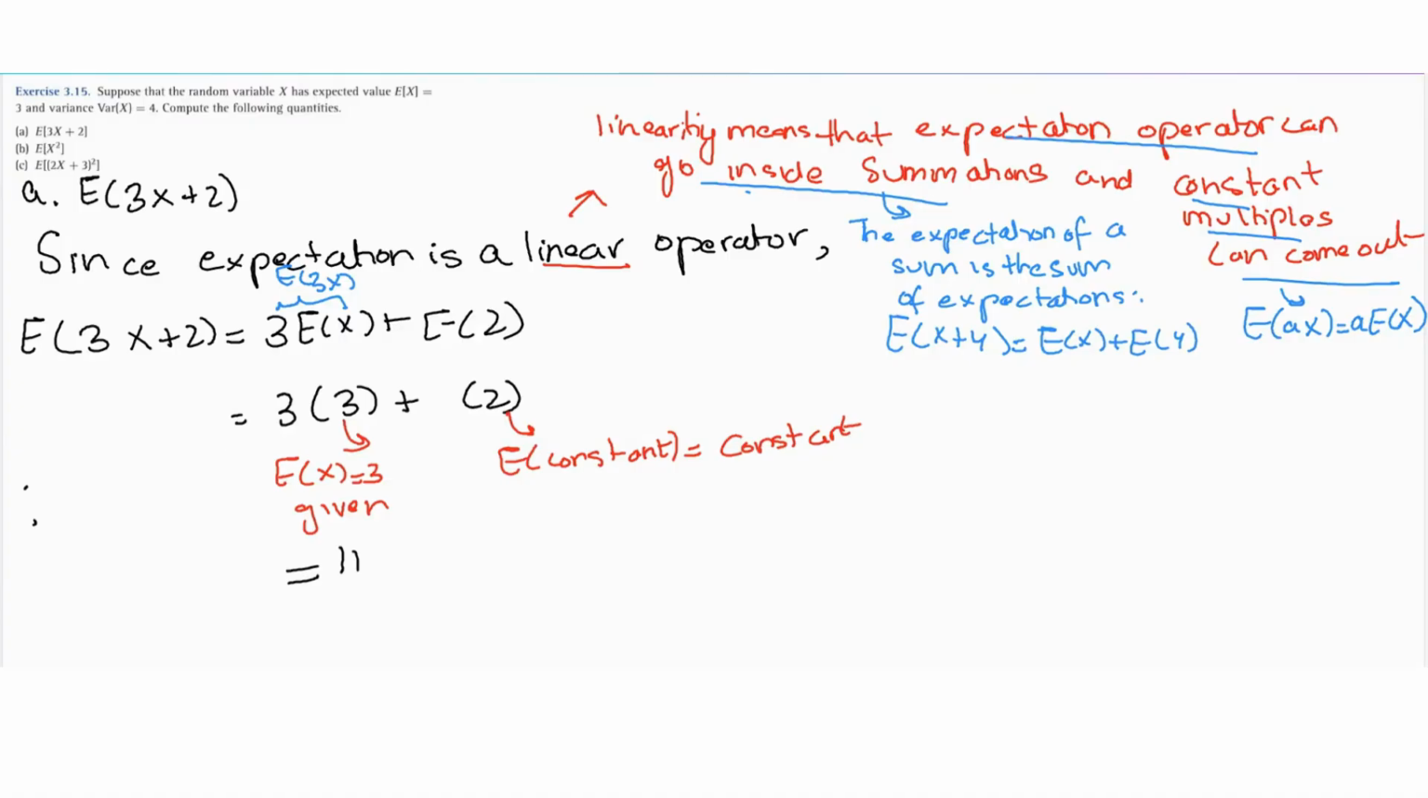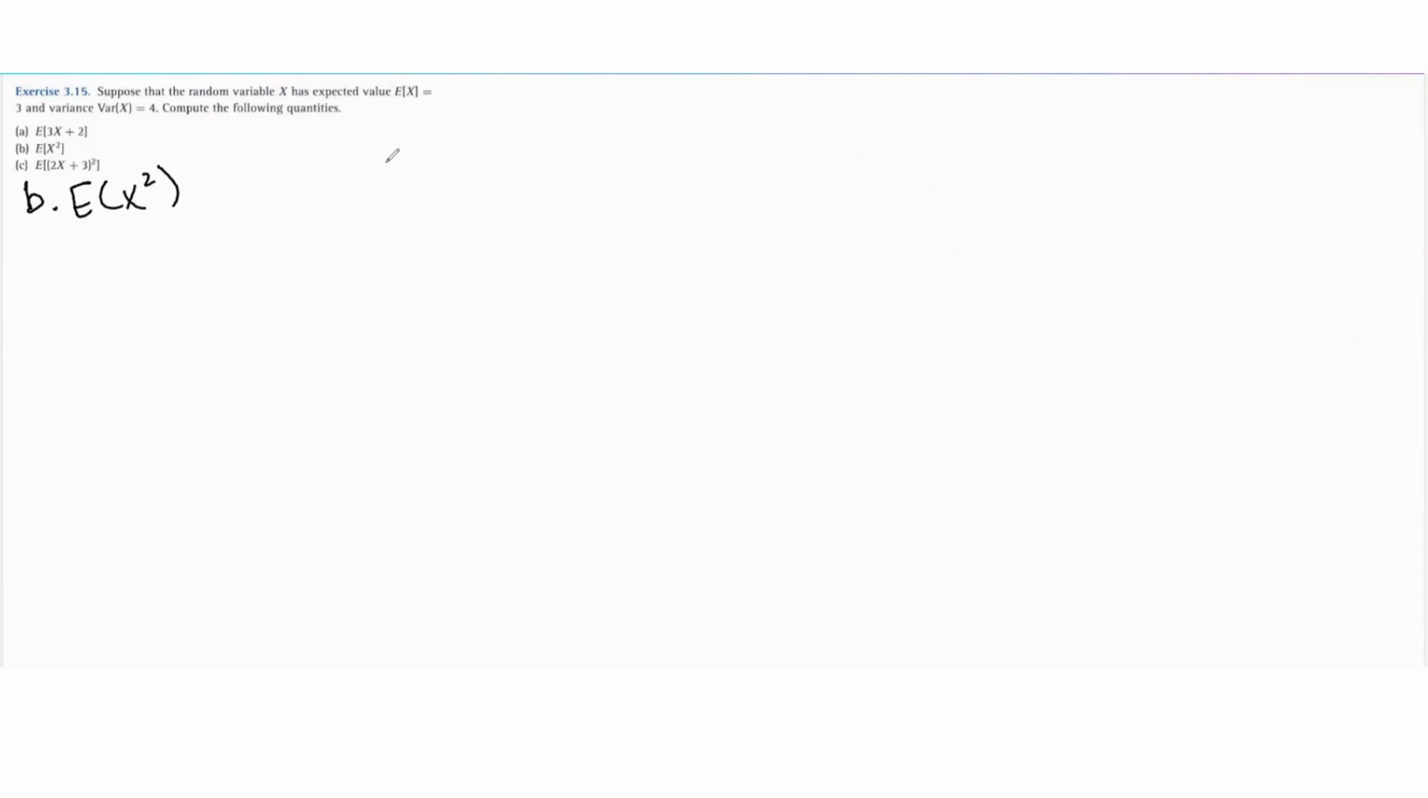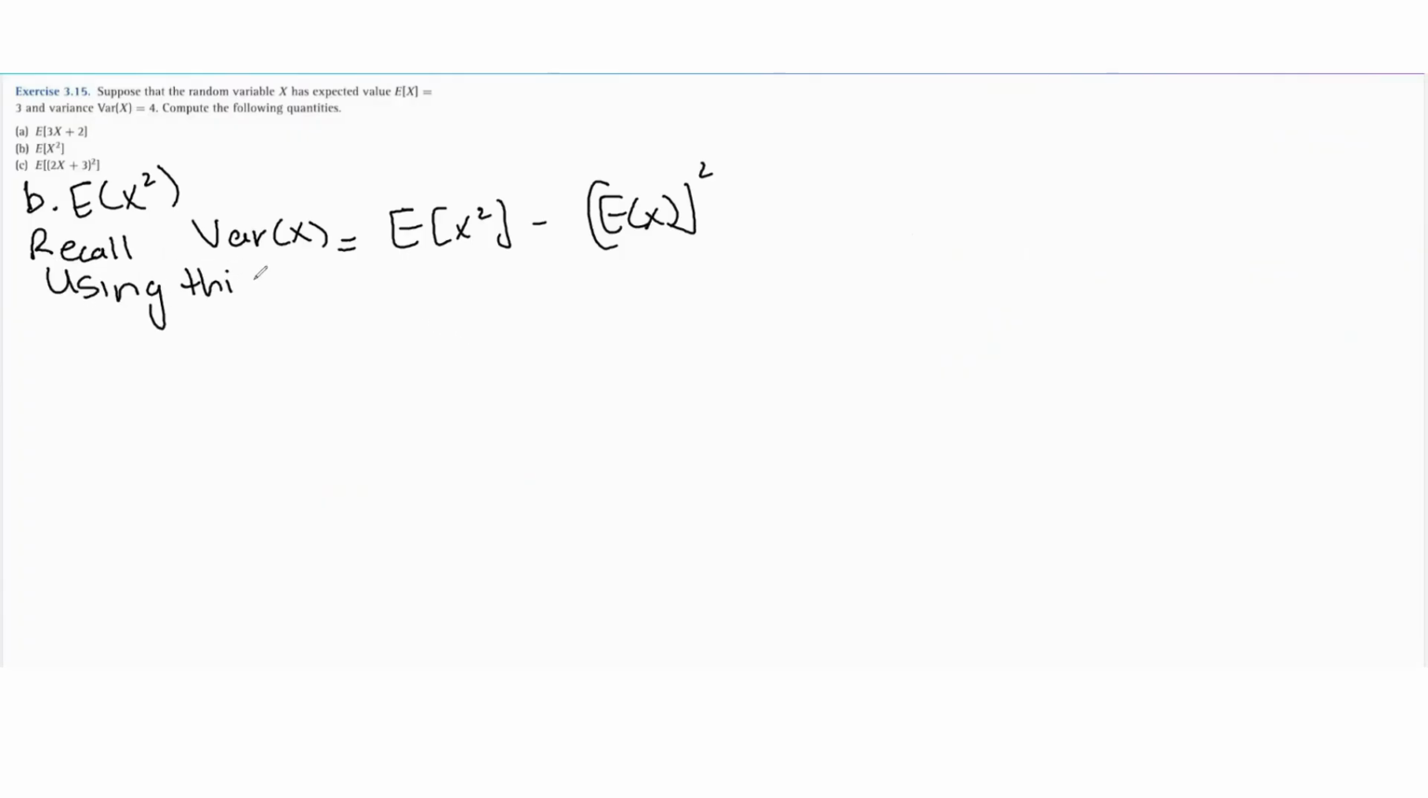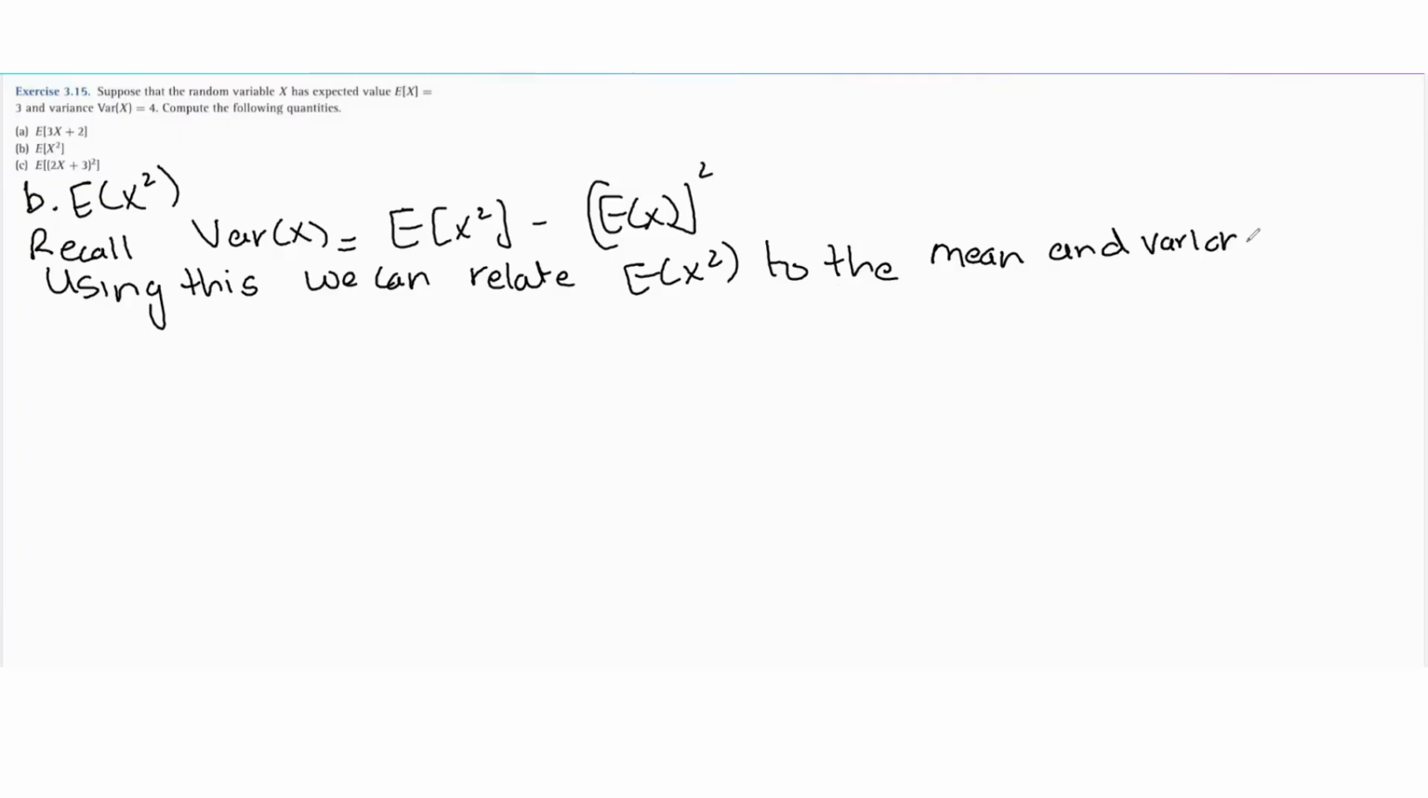Now let's look at part B. Part B asks us to find the expected value of x squared. Whenever you want to find the expected value of x squared, you need to recall something. Recall that when we find the variance of x, we can calculate it as the expected value of x squared minus the expected value of x whole squared. Using this formula for variance, we can relate the expected value of x squared to the mean and variance.